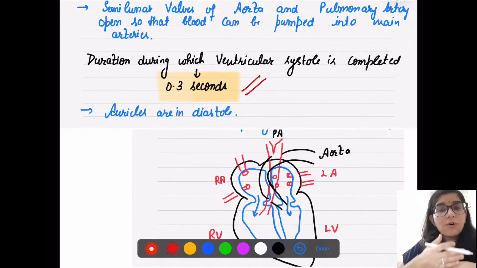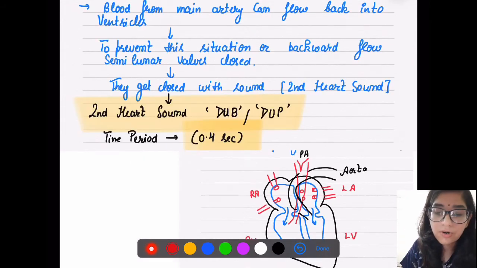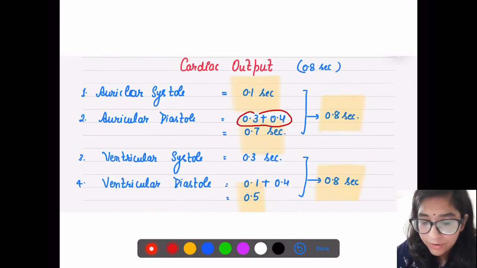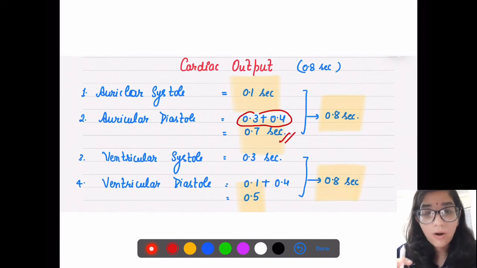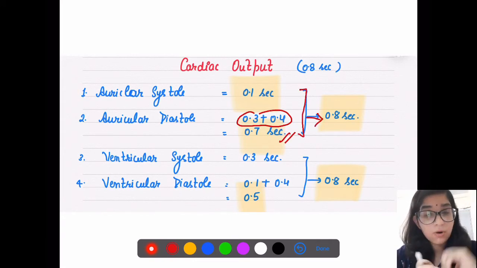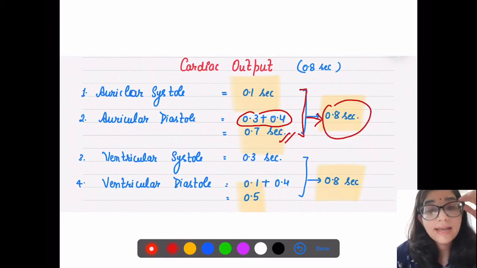So at the time of joint diastole they are relaxed, and at the time of ventricular systole your auricles are relaxed. We have to add them, so total it is 0.7 seconds. Auricles are in relaxed position for 0.7 seconds. So the whole one cycle of contraction and relaxation of auricles completes in 0.8 seconds.